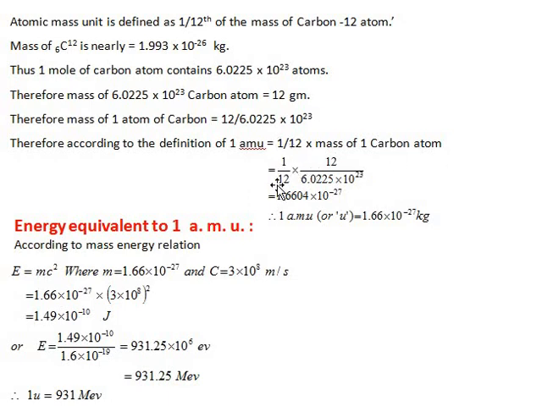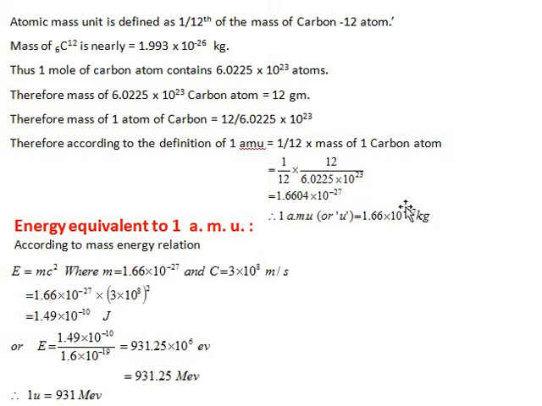So, 1/12 × 12 divided by 6.0225 × 10^23, so that it is equal to 1.6604 × 10^-27 kg. Therefore, 1 AMU, atomic mass unit or unified unit, is equal to 1.66 × 10^-27 kg, dear students. So from this you can imagine how small the nucleus or the atom is.